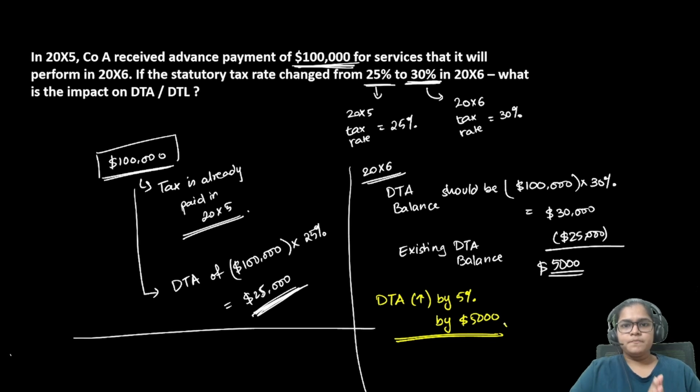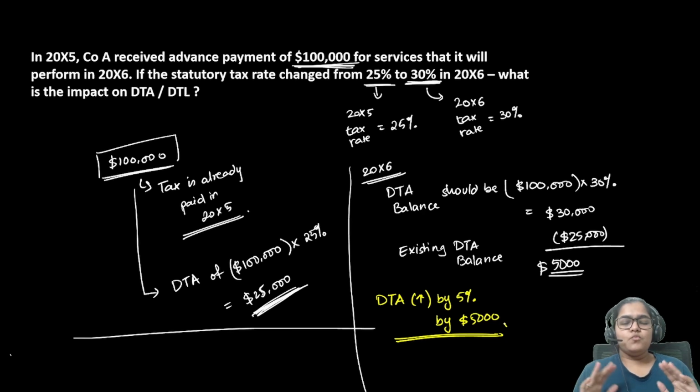This was the question. See, in this question, if you don't understand what deferred taxes are, it's going to be very, very problematic. You need to understand the whole concept of deferred taxes, how a deferred tax asset gets created, how a deferred tax liability gets created, what is the thought process behind it. If you are not clear on that thought process, you won't be able to solve questions on DTA, DTL. Even if they bring a slight complication in the question, you will get confused and you won't know what to do. Which is why I uploaded that video.